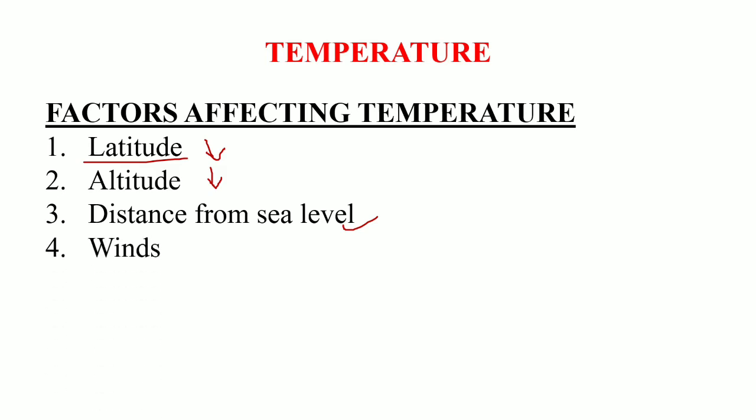Okay, so next is the winds. Winds also influence temperature significantly, as the southwestern monsoon, which is brought by the winds, causes rainfall. As a result, it decreases the temperature. Therefore, winds also play a significant role in the temperature.